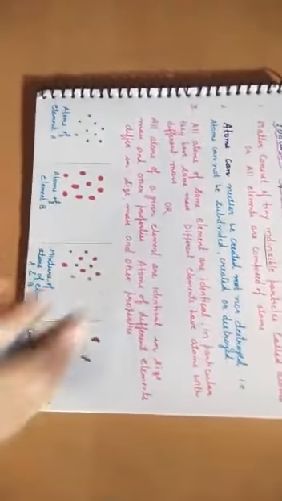All atoms of the same element are identical. Like I took the example of hydrogen and carbon. In particular, they have the same mass. Different elements have atoms with different mass. Or you can say all atoms of a given element are identical in size, mass and other properties. Atoms of different elements are different in size, mass and other properties. For example, these are the atoms of element A. These are the atoms of element B. When they combine together, their mixture is like this. And when they combine together chemically, they will form compounds like this.